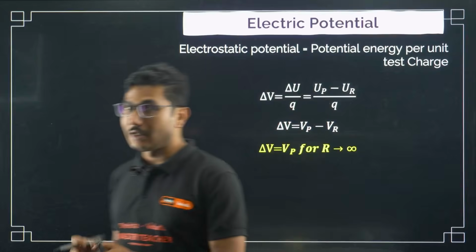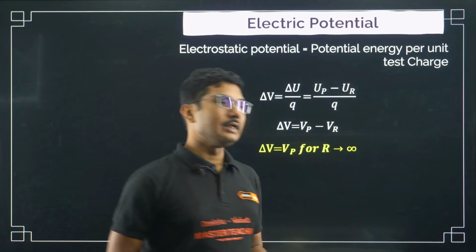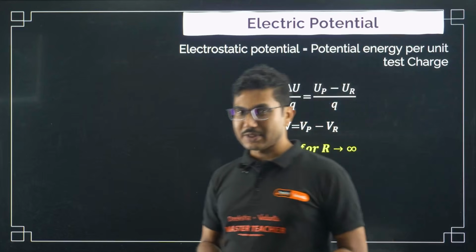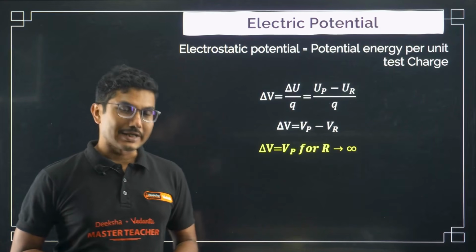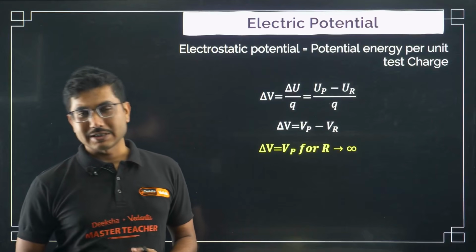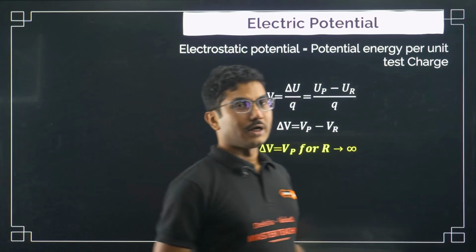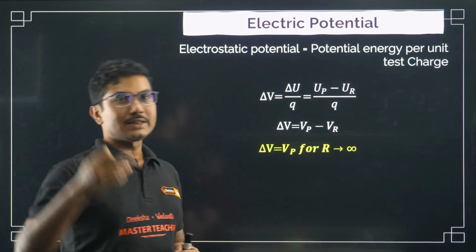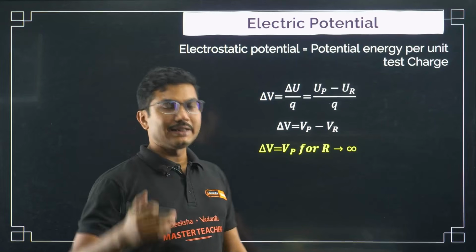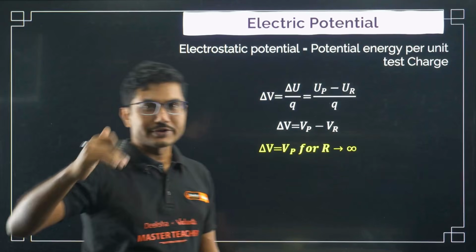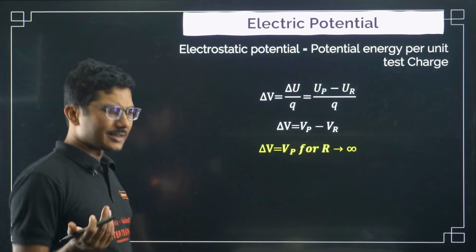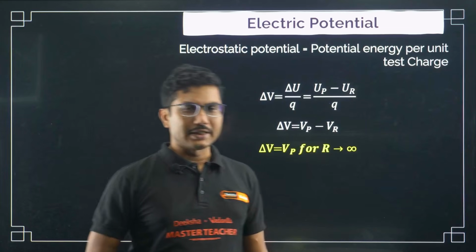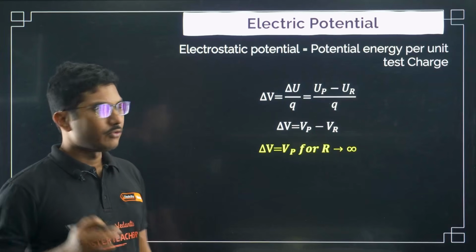That's why the first two chapters are also called electrostatics. Electric charges and fields, and electric potential and capacitance, these two chapters are called electrostatics, because in this case we are discussing the properties of charges when they are static. It is not moving. Moving charges will have a different meaning that we will study in the fourth chapter. A more detailed study of moving charges we will study in the fourth chapter.